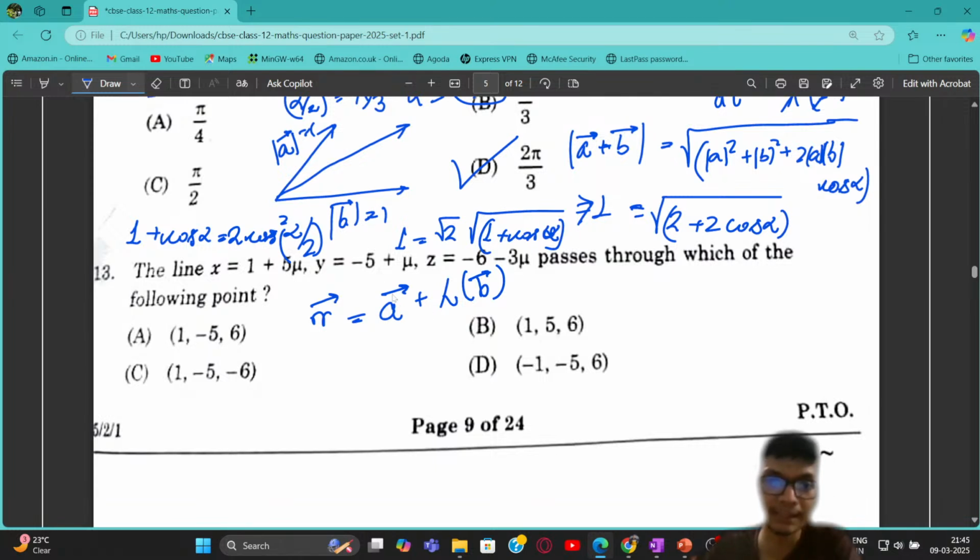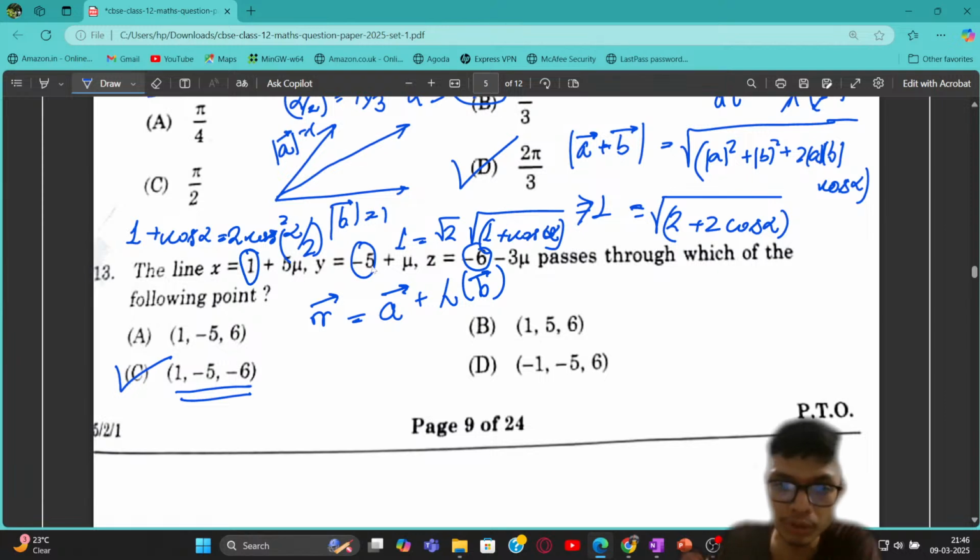From here you can directly say that (1, -5, -6) is a point which lies on the line, right? The question asks which of the following points lies on this line. If you just put mu equal to 0, you can see that x equals 1, y equals -5 and z equals -6 is satisfied. So for me, option C is going to be the correct answer. I hope this part is clear to all of you, right?